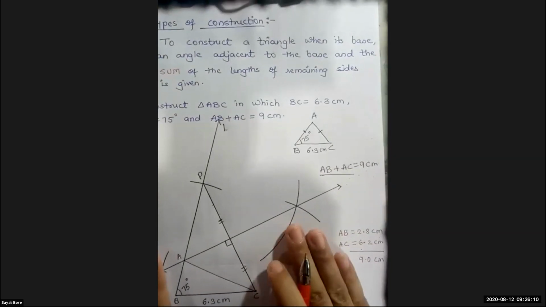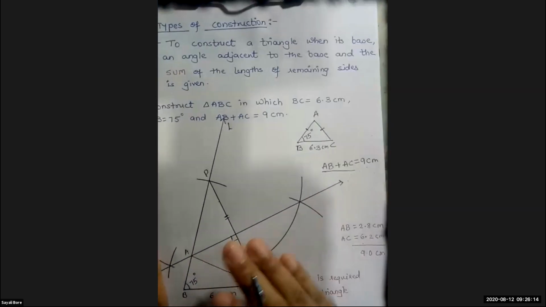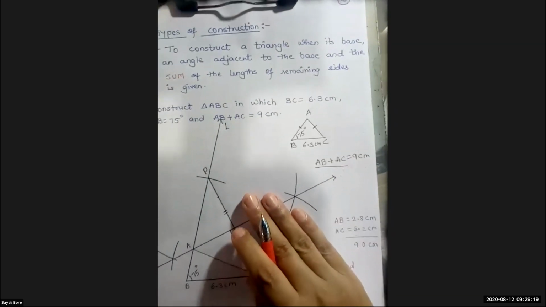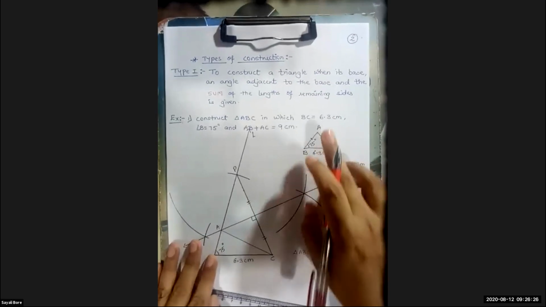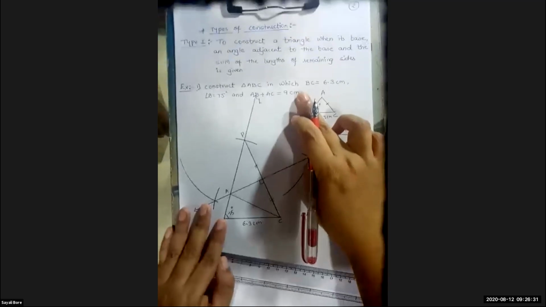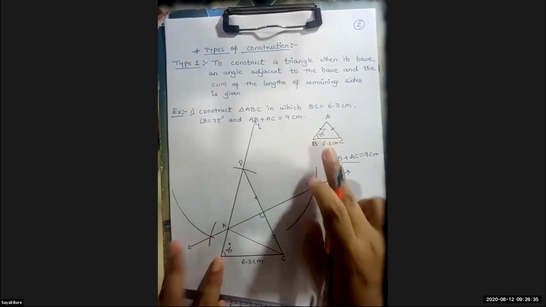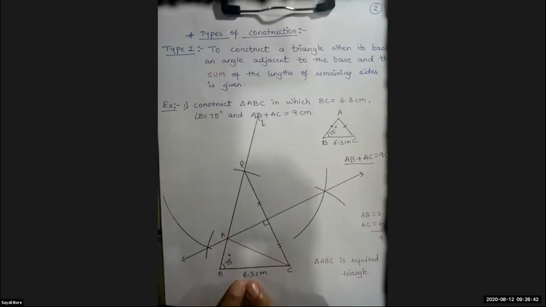Simple. Again, I will just go through from step 1. The first step is to draw a rough diagram according to the condition which is given in the question. Then, after drawing a rough diagram, draw the segment BC 6.3.